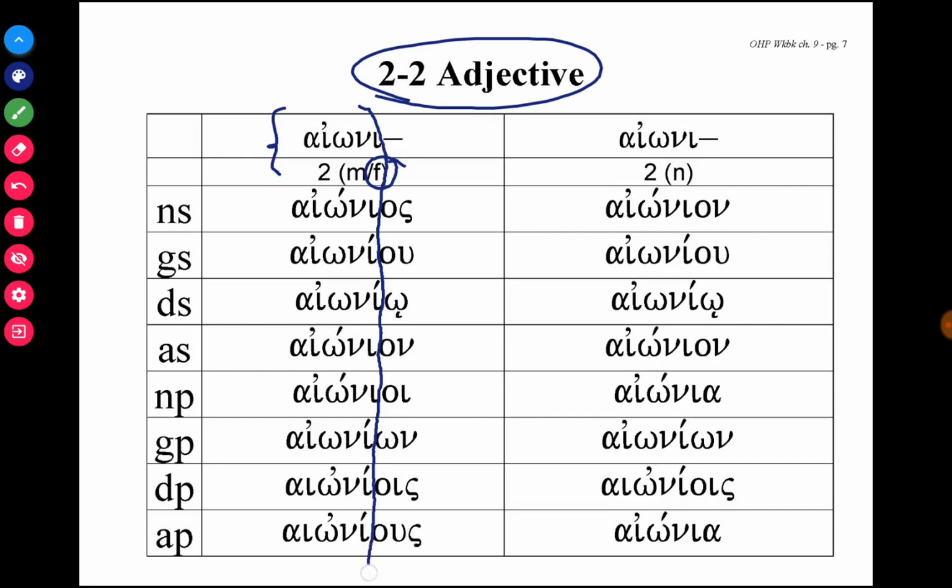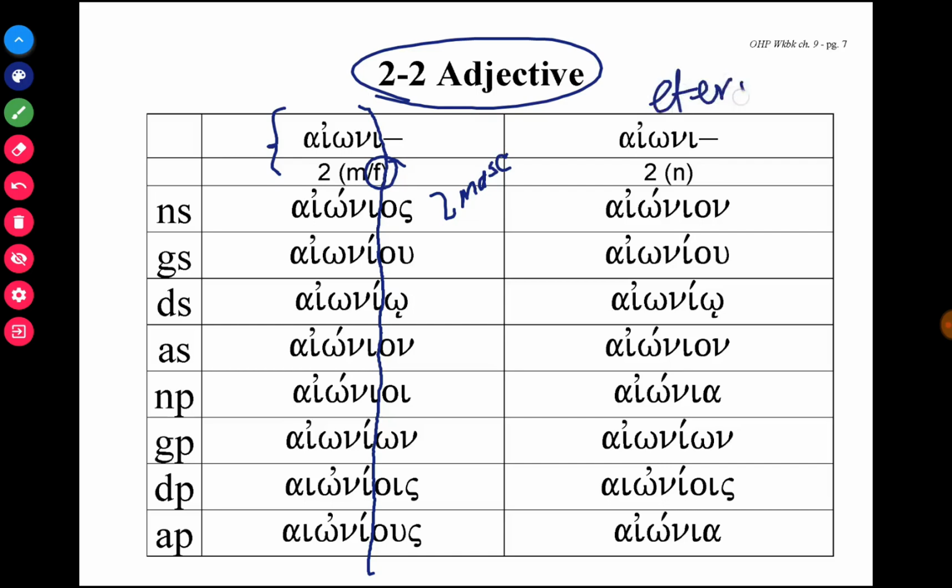You'll notice that these are, in fact, the second declension masculine adjectival endings. Even if the adjective modifies a feminine noun, it will use these endings, but it would be identified in the parsing as a feminine adjective. I'll give you an example of this in a bit if this seems confusing. The word aionios, by the way, means eternal.